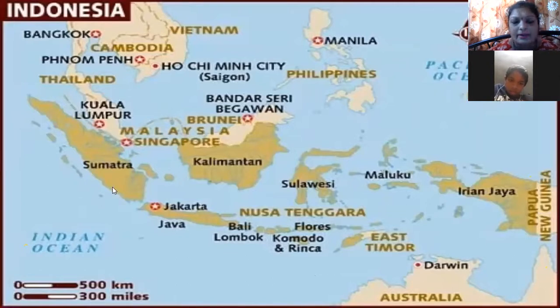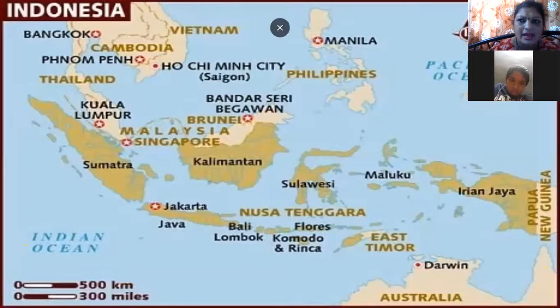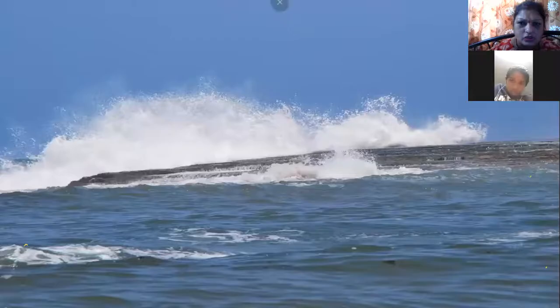What happened near the Sumatra Islands? An earthquake or volcanic eruption took place underwater, which led to huge, tall waves, and it destroyed the entire Sumatra island. Same thing happened in India also.